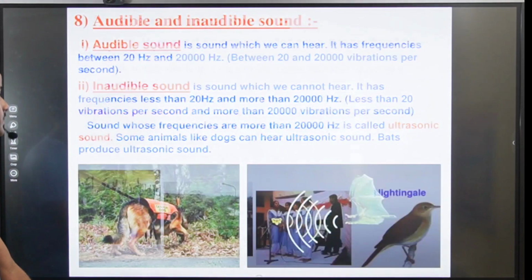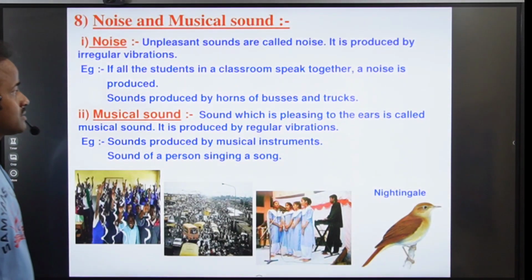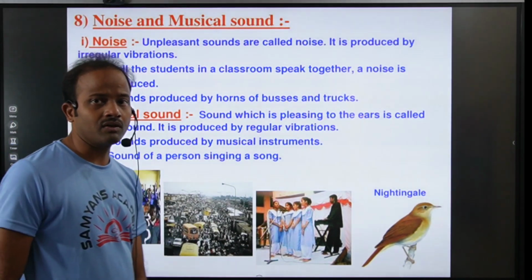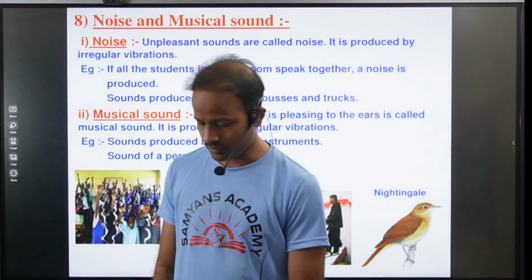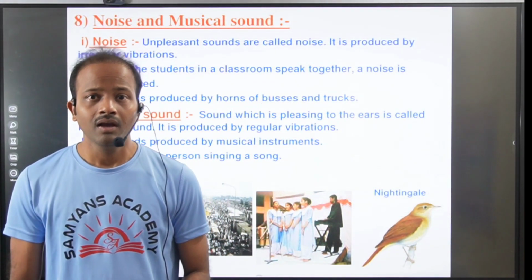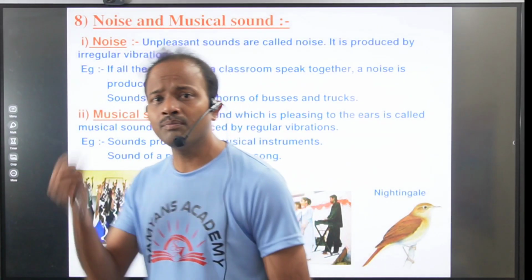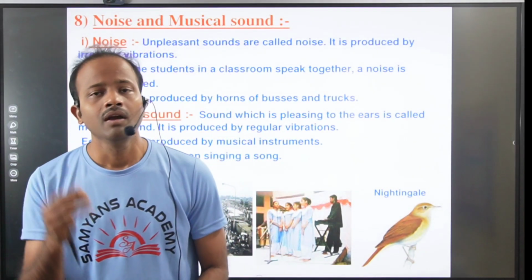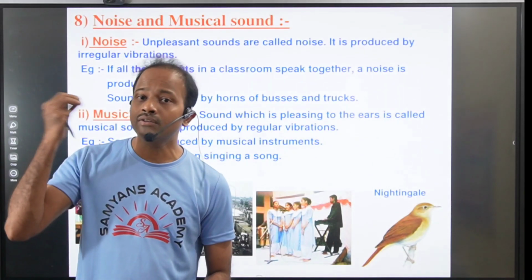So now noise and musical sound. What is the difference between noise and musical sound? When you stay in traffic, we can hear the noise of all the vehicles. Means when you hear noise, it is unpleasant to our ears. Okay, what is music? It is pleasant to our ears.